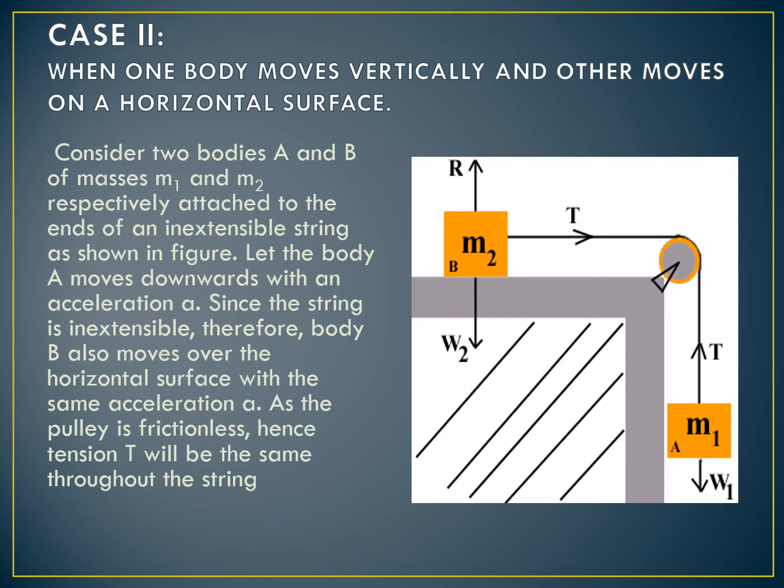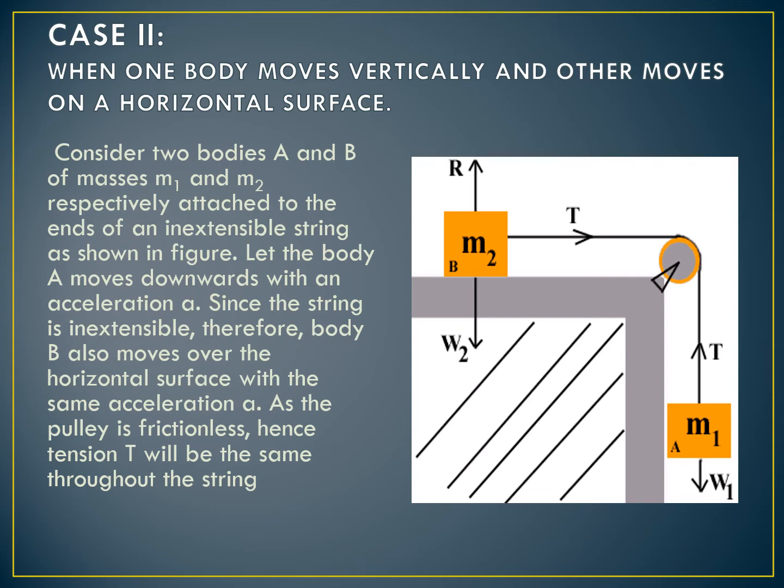In order to discuss it, consider two bodies A and B of masses m1 and m2 attached to the two ends of an inextensible string that passes over a frictionless pulley. Let the body A move downward with acceleration a. Since the two bodies are attached with each other and the string is inextensible, the other body will also move on the smooth horizontal surface with the same acceleration a.